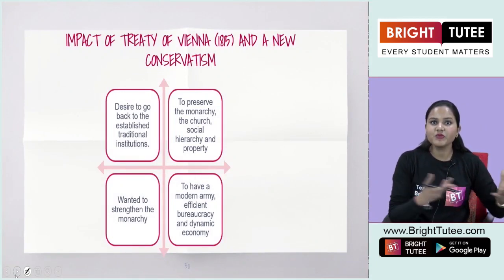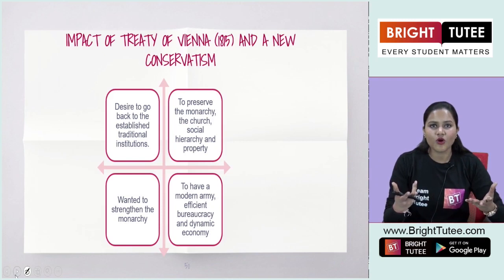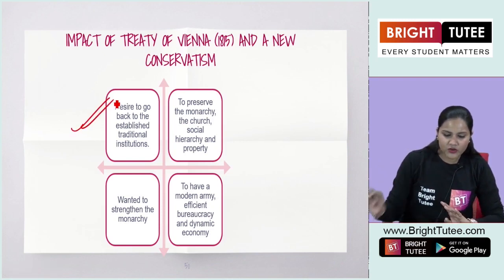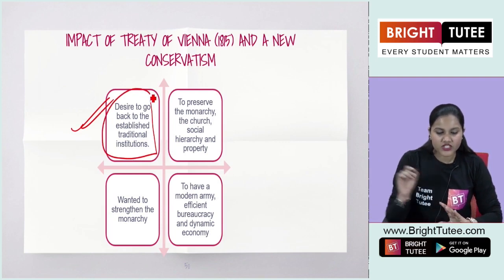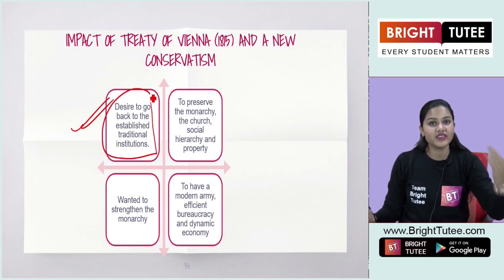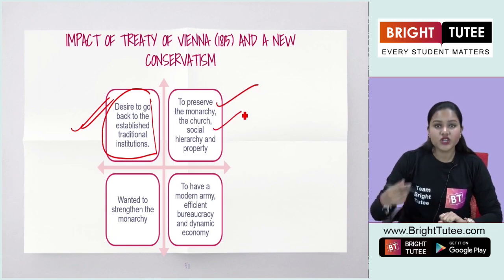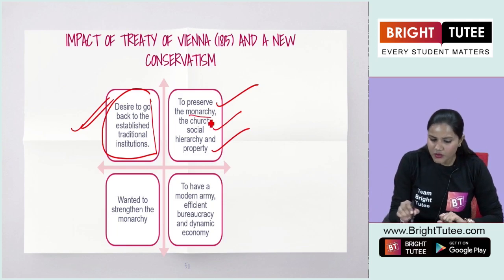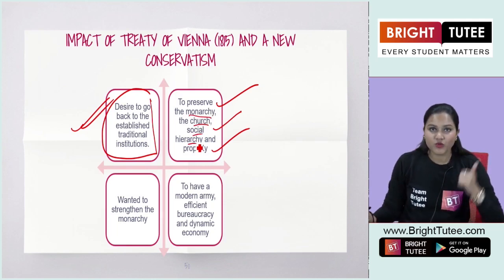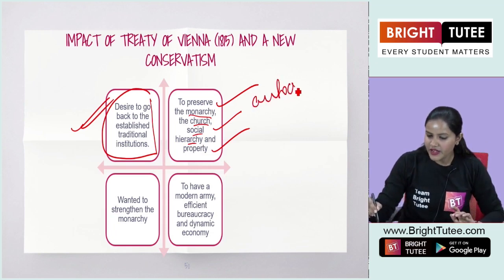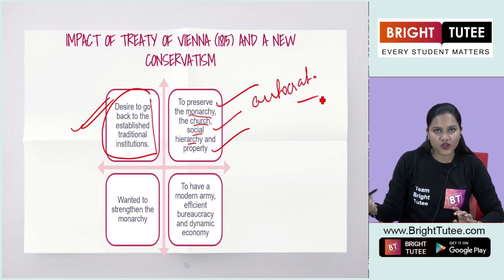This was one example to show the spirit of conservatism. So they wanted to go back to the established traditional institutions that were there in Europe to preserve the monarchy, the church, social hierarchy and property. These are the keywords that you have to keep in mind. Monarchy as in the king, who was the autocrat, who had absolute rule in Europe.